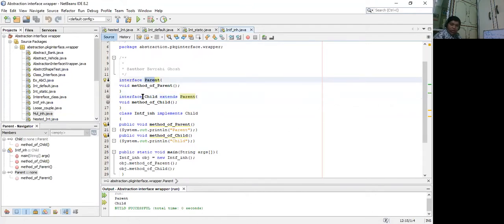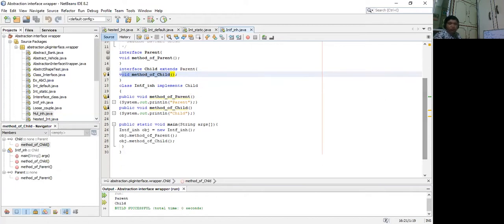Inside the child interface, what do we have? We have the signature of another method. The method name is method underscore of underscore child. So we all have to implement this interface, as there is no point in having the interface. So what we are doing, class interface inheritance implements child. We can give any name to these interfaces. We can give any name to this particular child.